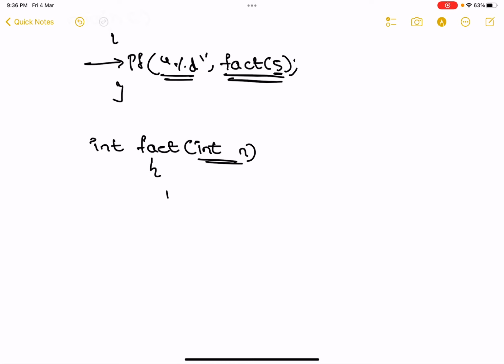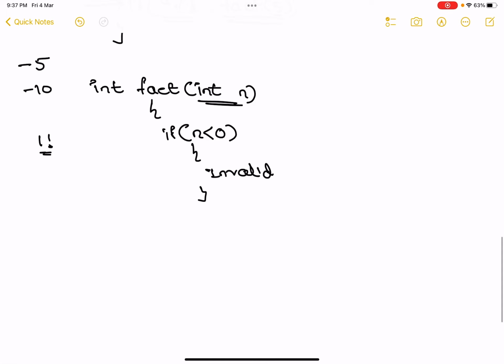Then you have to check if n is less than 0. There are some stupid people who will give input on the keyboard as -5 or -10. For them to know, factorial starts from 1, that is 1 factorial. I don't know if 0 factorial is 1, but I'm bad at maths, so let's assume 1 is the starting number. Anything less than 0 is invalid. Use printf and write invalid. If n is equal to 0, return 1. I don't know if 0 factorial is 1, or 0, or invalid. Please check yourself and write your statement.